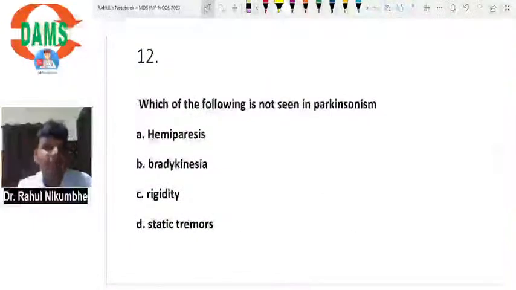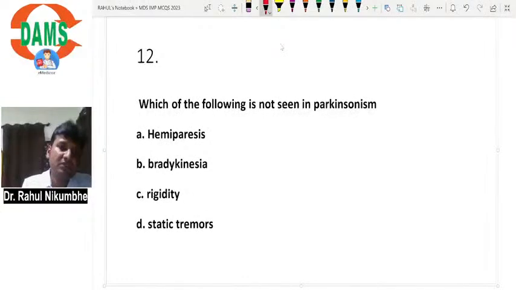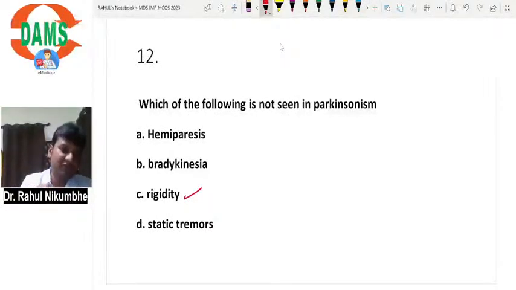Next, which of the following is not seen in Parkinsonism? Now, what is happening in Parkinsonism? There is decreased secretion of dopamine because of substantia nigra lesion. Whenever dopamine decreases, it will increase the tone. When tone increases, it will cause rigidity. When rigidity is there, it is very difficult to do any action. The patient will have slow movements. It is called bradykinesia.